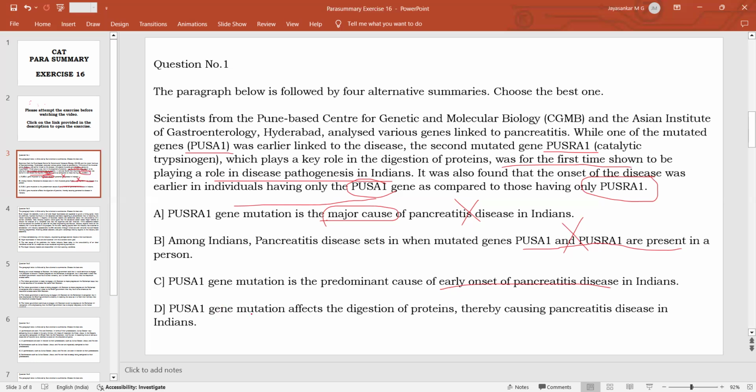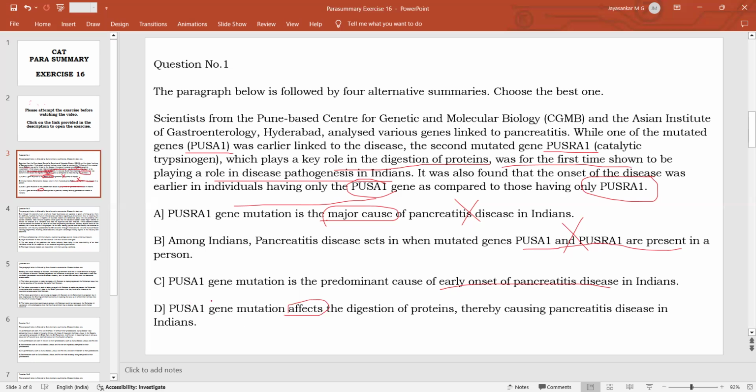Option D, Pusravan gene mutation affects the digestion of proteins. This itself is wrong. Why? It is the Pusravan gene which plays a key role in the digestion of our proteins, whereas the option says that Pusravan gene mutation is affecting the digestion. That too is wrong, because even if you assume it to be Pusravan, it is playing a key role. Affecting means adversely or negatively impacting. Playing a role means it is a positive. For most of the time, it will be positive.